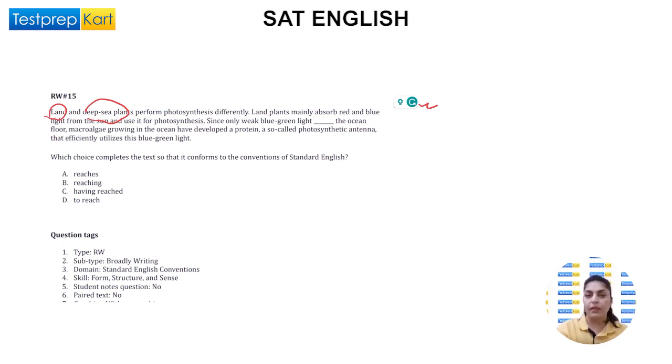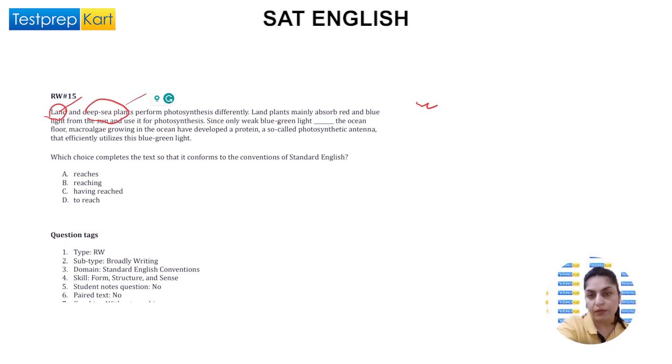Plants use sunlight for photosynthesis, which is their production of food process. Since only weak blue light dash the ocean floor, macroalgae growing in the ocean have developed a protein called photosynthetic antenna that efficiently utilizes this blue-green light. So we know that land plants also do photosynthesis, and sea plants also do. And for this, they absorb some light, which is sunlight. And from that sunlight, they absorb different radiation. Like this is sunlight, which is red and blue, whereas sea plants absorb blue-green light.